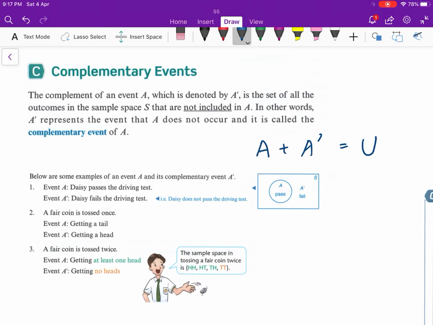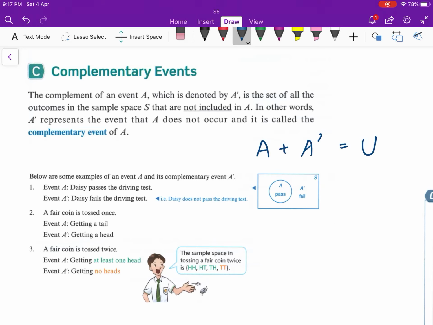Now take a look at this. You must know how to separate whether this is a complement or not, because sometimes it may not be a complement case. Take a look at example 1. Event A is Daisy passed the driving test. Event A prime will be fail. We only have two types, pass or fail. We don't have a middle option or other option. Only pass or not pass.